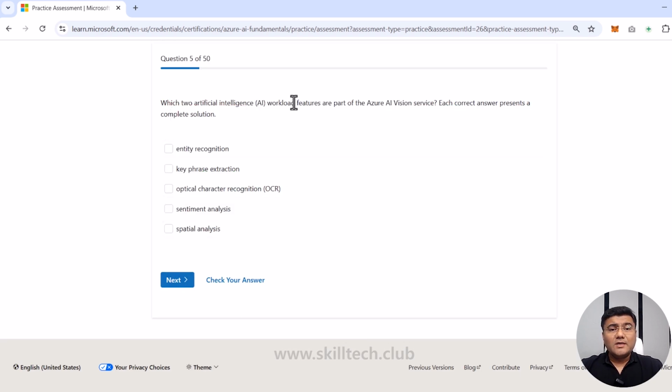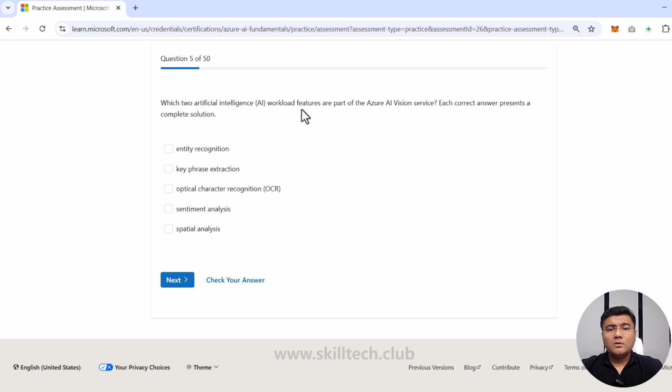Which two artificial intelligence workload features are part of Azure AI Vision service? Each correct answer presents a complete solution, which means that you have to tick two different boxes here, because they're asking which two artificial intelligence workload features. Now, if you try to tick more than two or less than two, obviously your question is going to be partially wrong. So just make sure which two you are looking for in this.